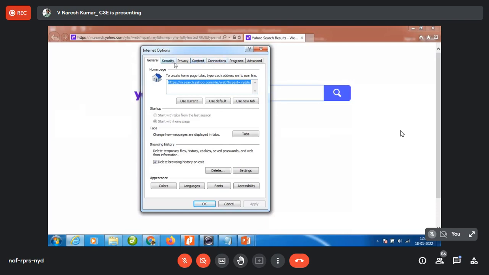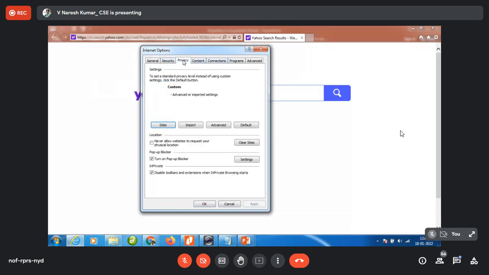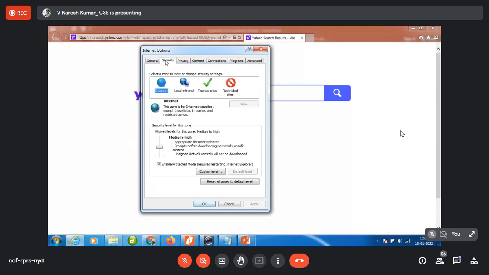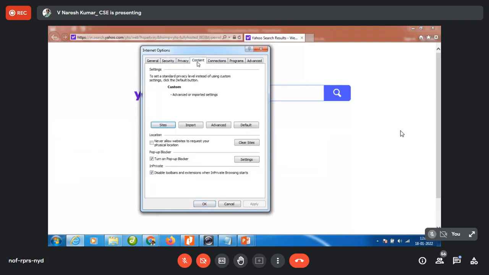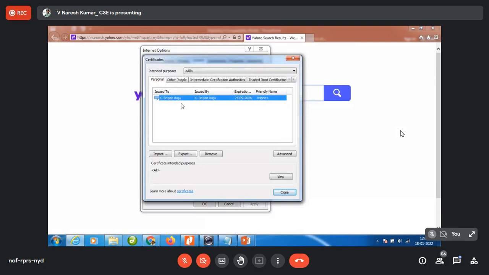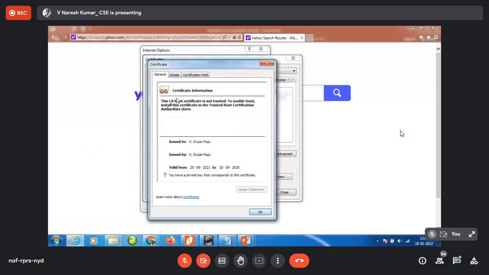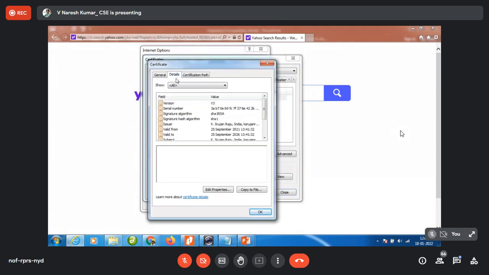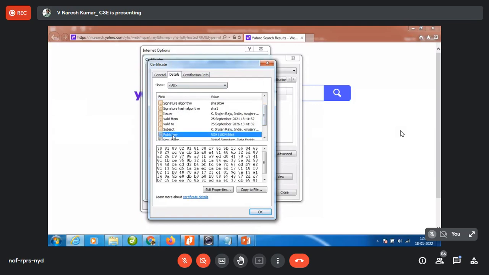If you look at privacy or security, we have content. When you look at the content, what do you have over here? Certificates. If you click this certificate and double click this, under details, my public key is there.